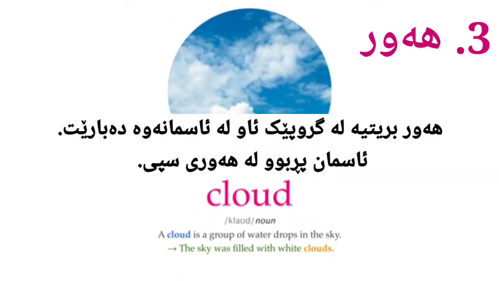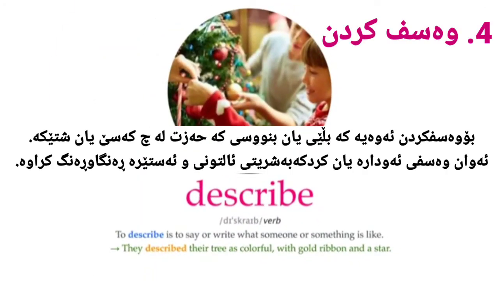Cloud. A cloud is a group of water drops in the sky. The sky was filled with white clouds. Describe. To describe is to say or write what someone or something is like. They described their tree as colorful, with gold ribbon and a star.